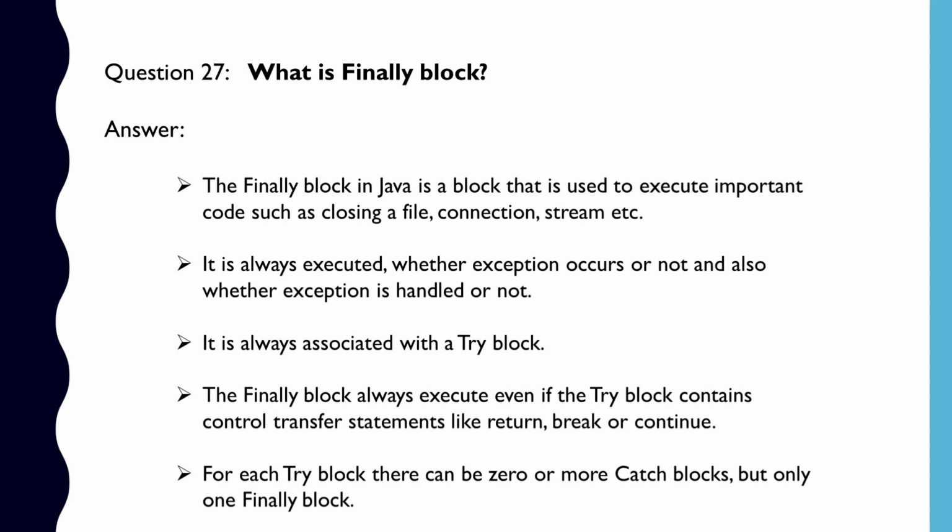A finally block is always associated with a try block. The finally block always executes even if the try block contains control transfer statements like return, break or continue. For each try block, there can be zero or more catch blocks, but only one finally block.